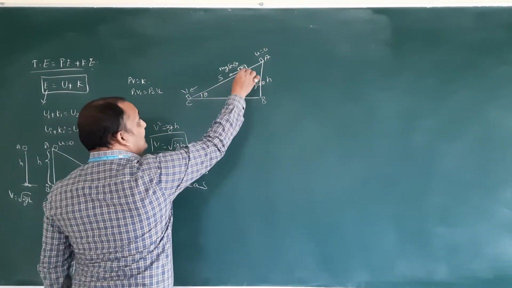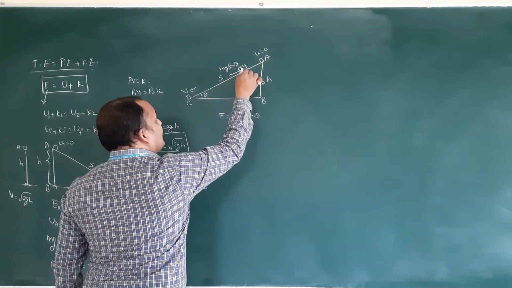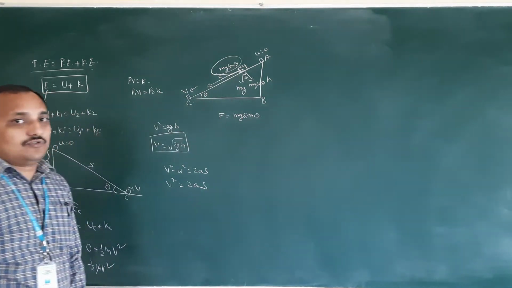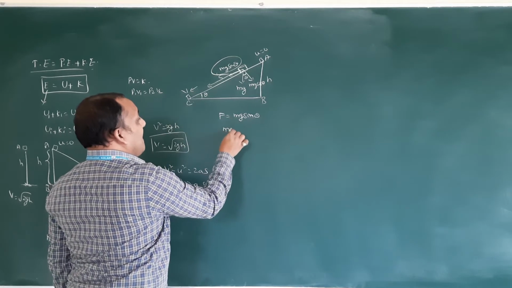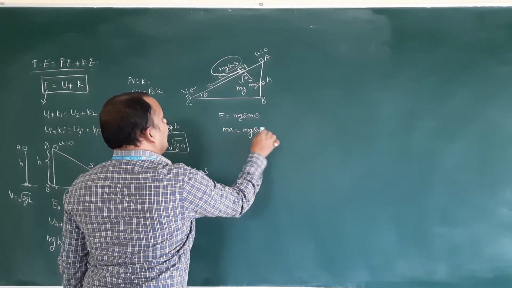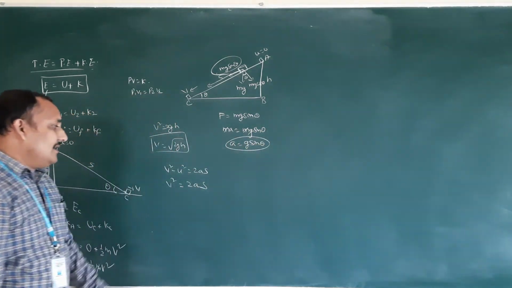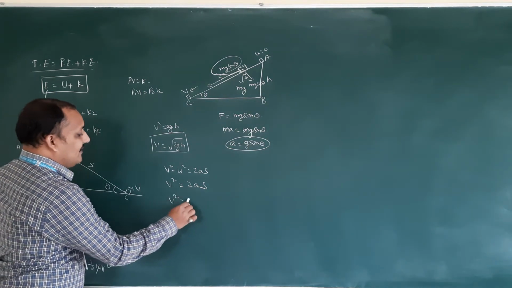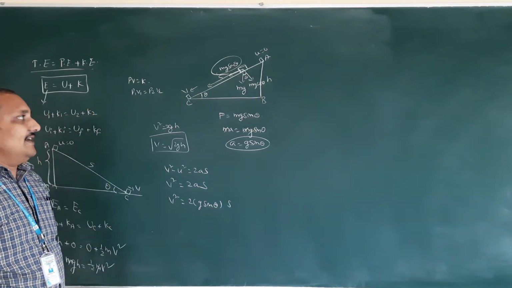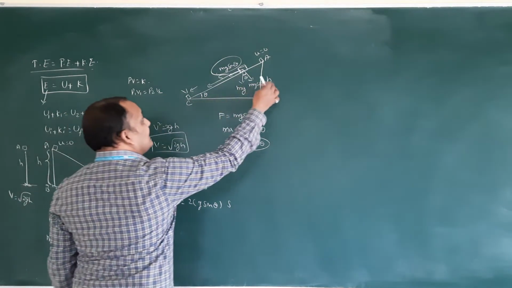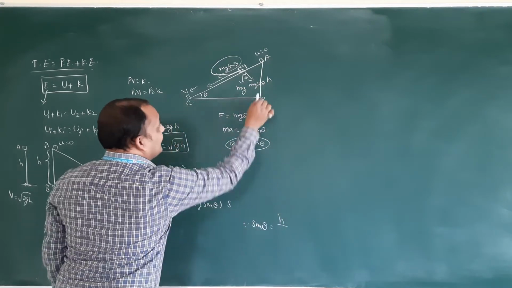How much resultant force is acting on this? F is equal to mg sin theta. This is moving like this because of this force, isn't it? Therefore F is equal to mg sin theta. According to Newton's second law, we can write ma is equal to mg sin theta. Then a is equal to g sin theta. Substitute: then v square equals 2g sin theta into s. We came to know the sin theta definition. What is the sin theta definition? Opposite side by hypotenuse. Therefore sin theta is equal to the opposite side, which is h.